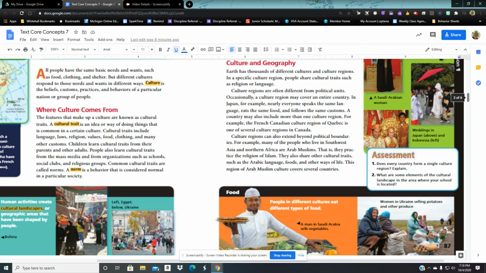Culture regions can also extend beyond political boundaries. For example, many of the people who live in Southwest Asia and Northern Africa are Arab Muslims. So religion can be a culture region. That is, they practice the religion of Islam. They also share cultural traits such as the Arabic language, foods, and other ways of life. This region of Arab Muslim culture covers several countries.